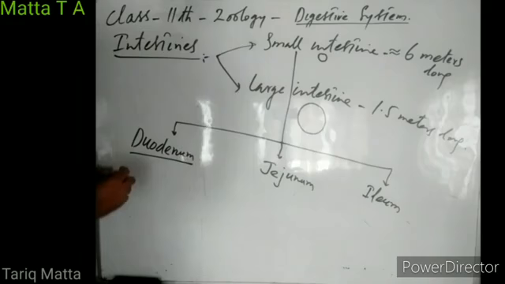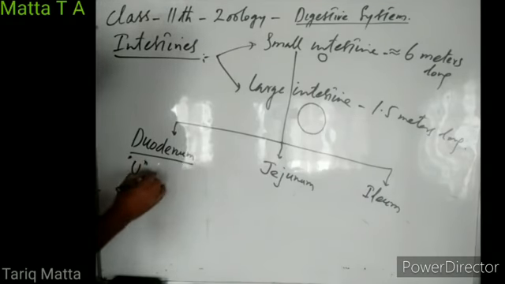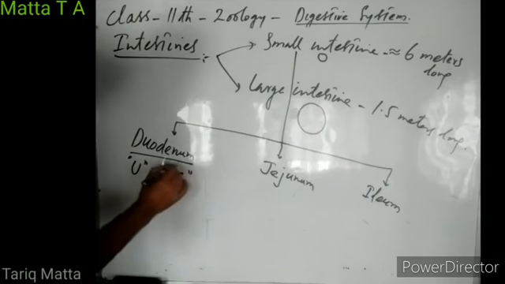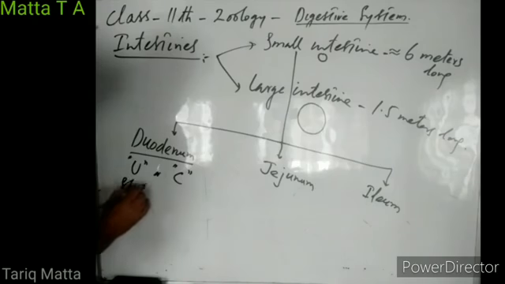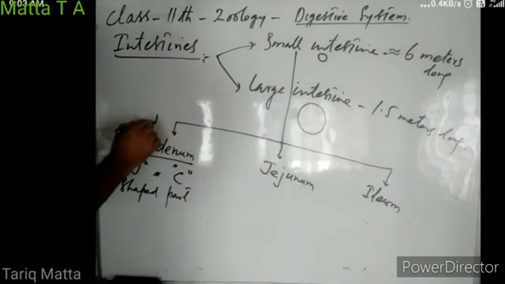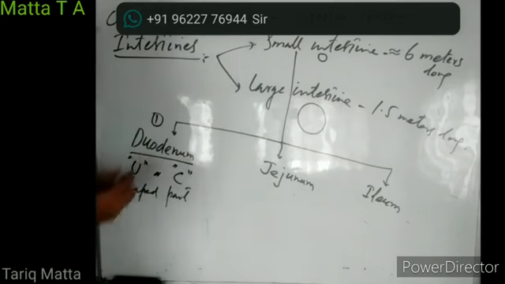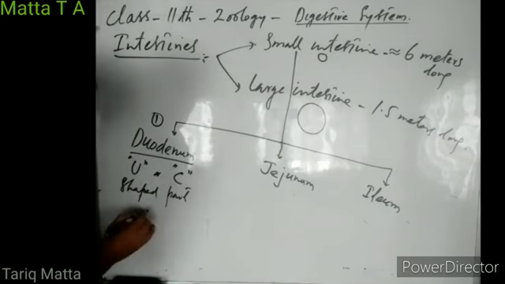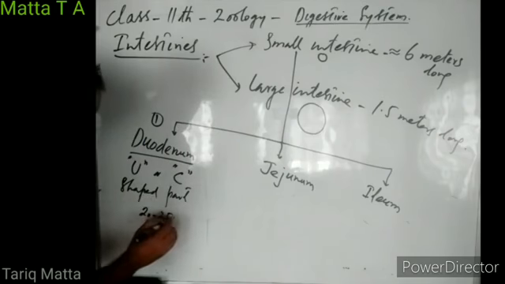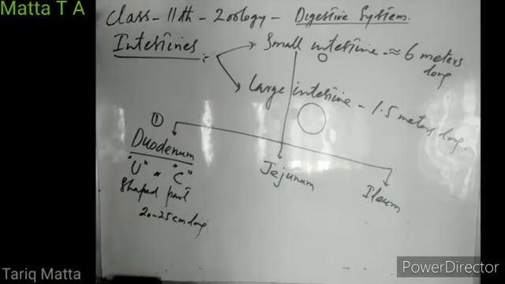This duodenum is a U-shaped part, or some authors call it a C-shaped part. It is the first part of the small intestine. It is small, just 20 to 25 centimeter long.